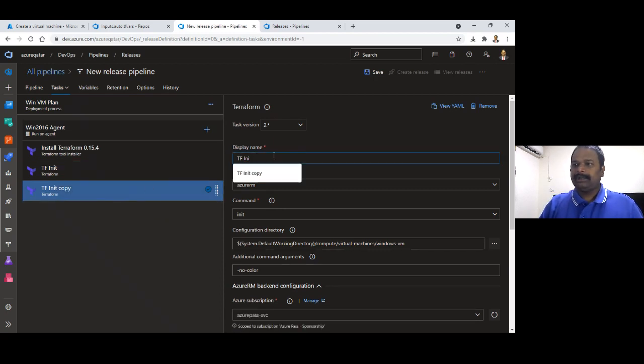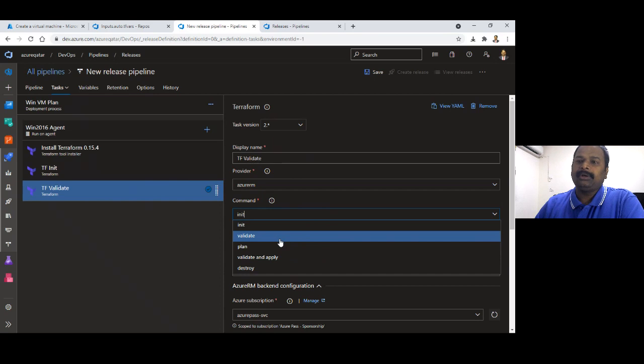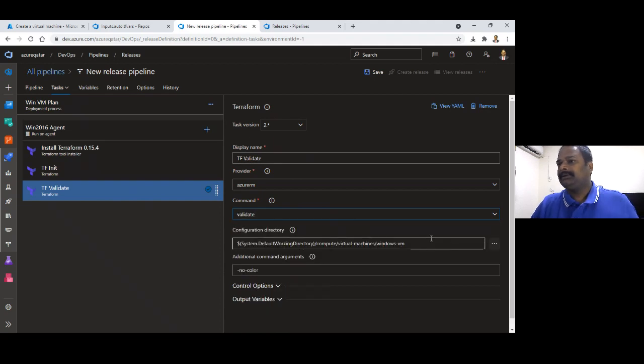Now I'm going to validate my code. These are the available options when it comes to this task. You can also have your own extensions created. This is quite easy. This is created by Microsoft DevLabs. If you want to know more details about this Terraform task, you see here the eye icon. You click on the eye.